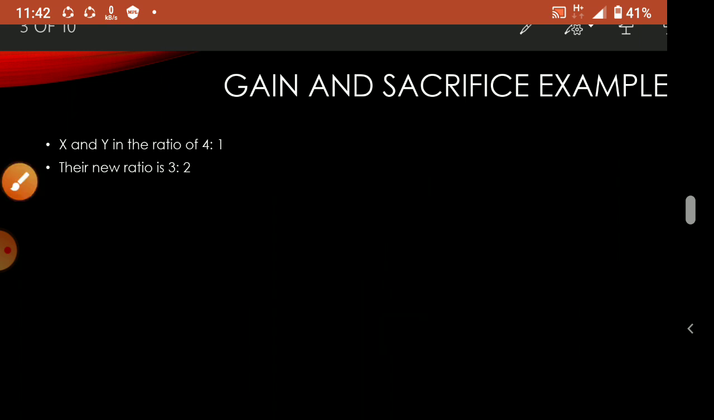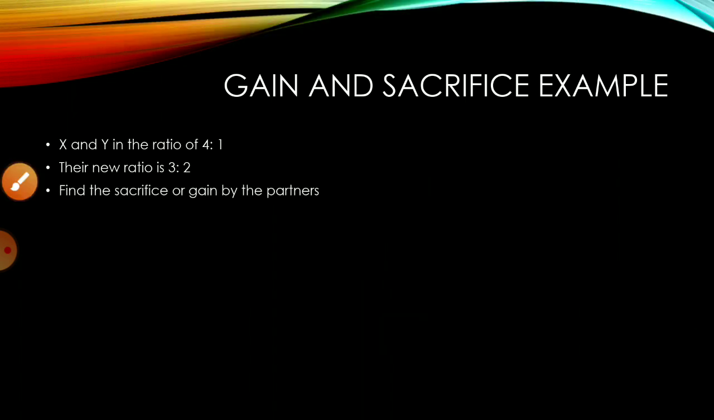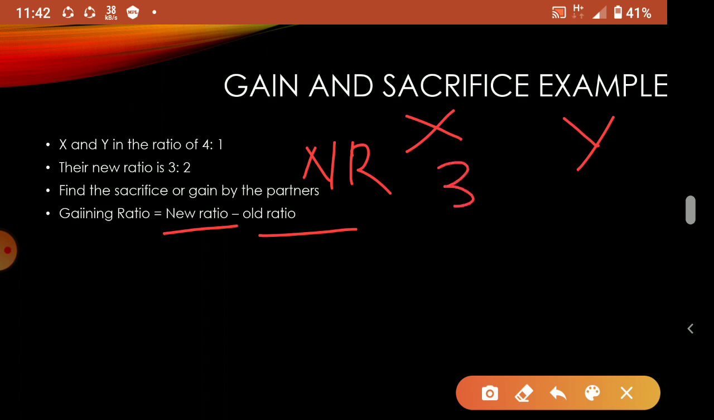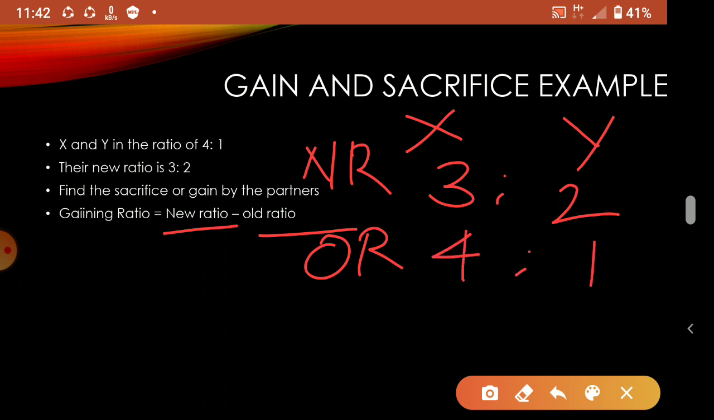Okay, so here I am giving you this question. Find the sacrifice or gain by the partners. So now gaining ratio, if I follow the gaining ratio equation, it is new ratio minus old ratio. Here x and y are the partners. So new ratio is 3 is to 2. Okay, old ratio is 4 is to 1. Now gaining ratio, from the new ratio you minus the old ratio. That's all for x and y.